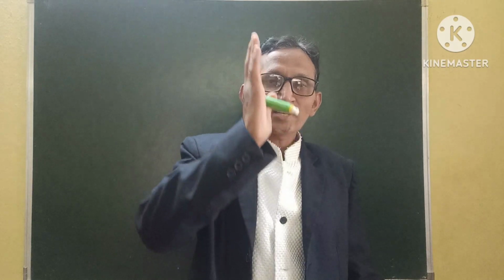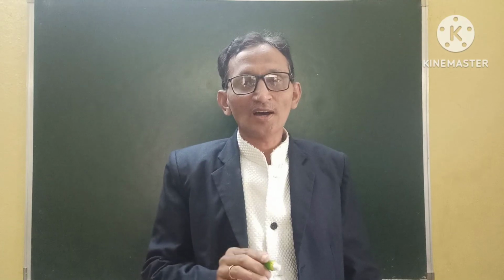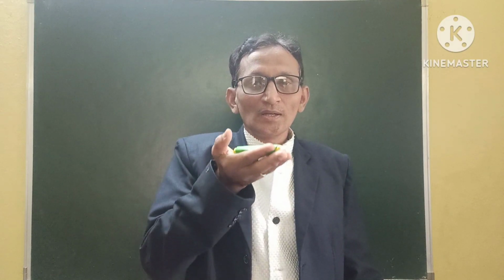Let us discuss today's topic: vertically projected body and freely falling body. Vertically projected body means if a body is given an initial velocity, it goes up and reaches the maximum height. So the maximum height reached by a body when it is projected with an initial velocity is called a vertically projected body. A body, when it is given an initial velocity, reaches the maximum height. We are calling it a vertically projected body.